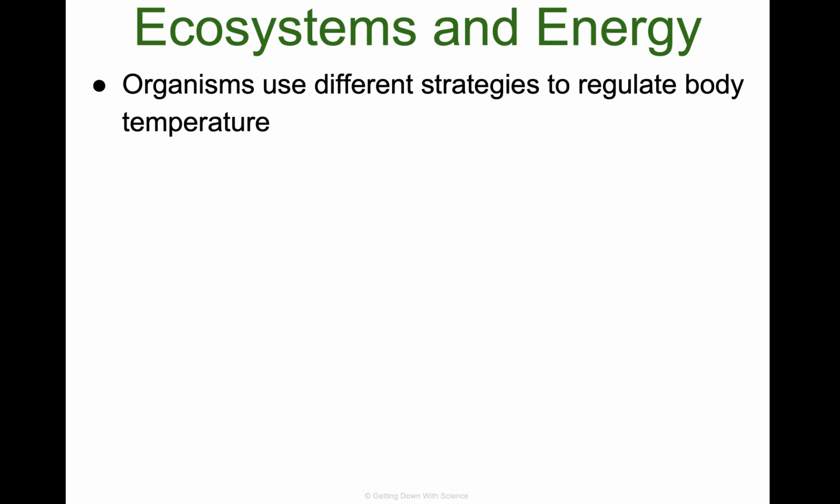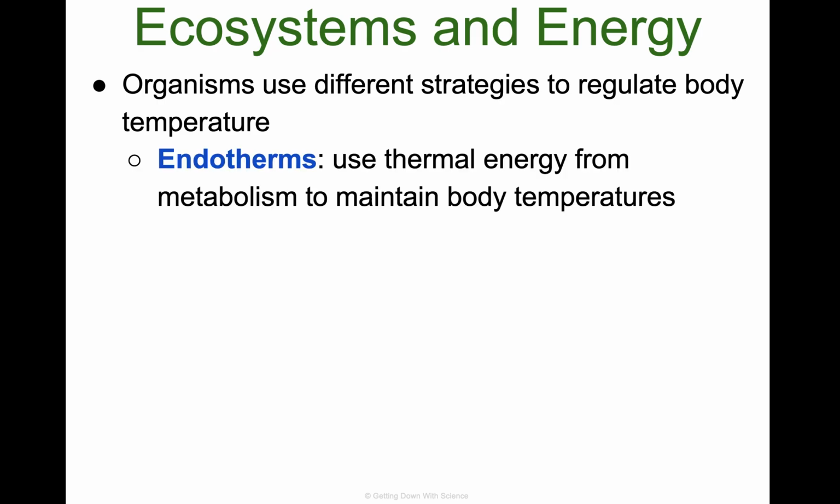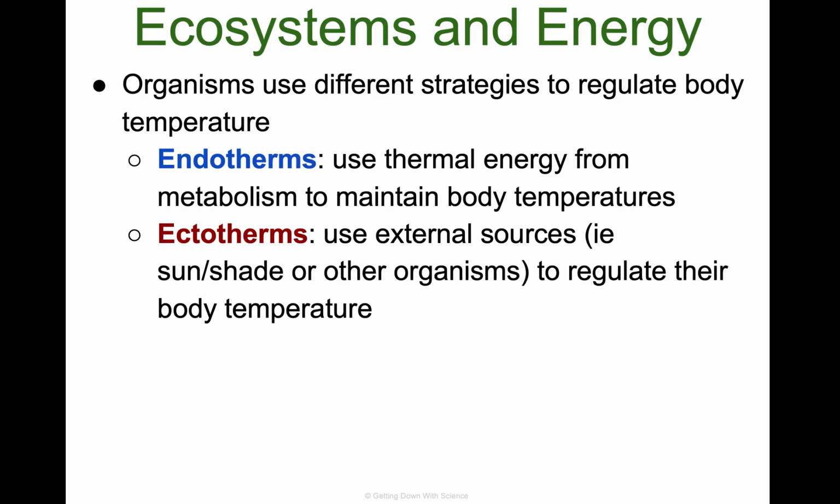Awesome. So organisms use different strategies to regulate body temperature. We know this as warm and cold-blooded. In science, we talk about it as endotherms, which use thermal energy from metabolism to maintain body temperature. That's what we would consider to be warm-blooded. Or ectotherms, which use external sources, so sun or shade, to regulate their body temperature. Those are things like lizards, amphibians, cold-blooded creatures. So endotherms produce temperature from the inside. Ectotherms have to get it from the outside. Pause here to take notes.